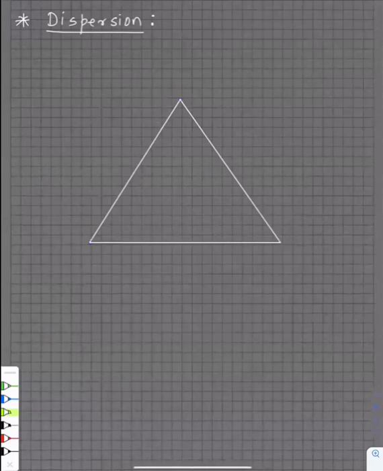Okay, guys, see in this one now, say there is a light coming from here. So first thing, guys, notice that I'm using white ink, but it is obviously not white. Sorry, this is white light. It is not monochromatic, it is white light. White light means what? Polychromatic, right? Made up of many colors.